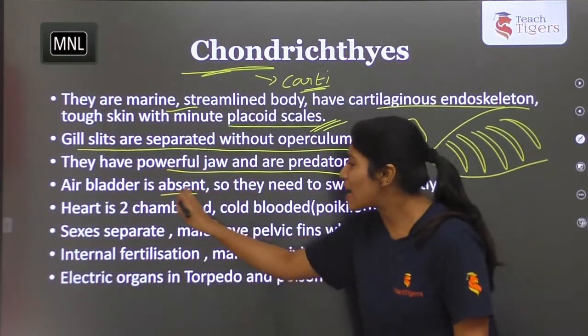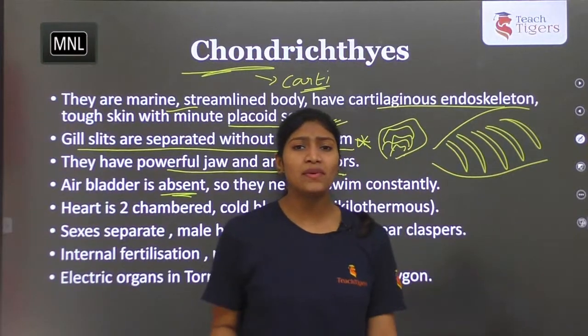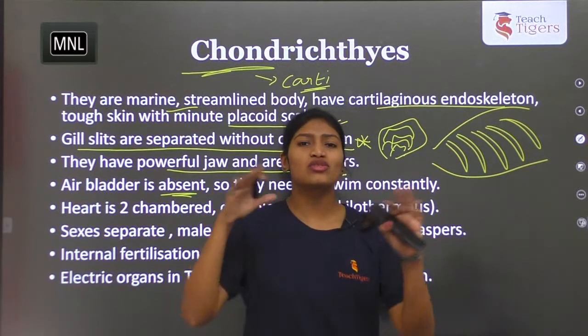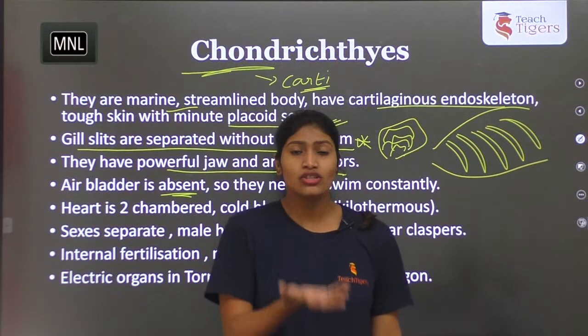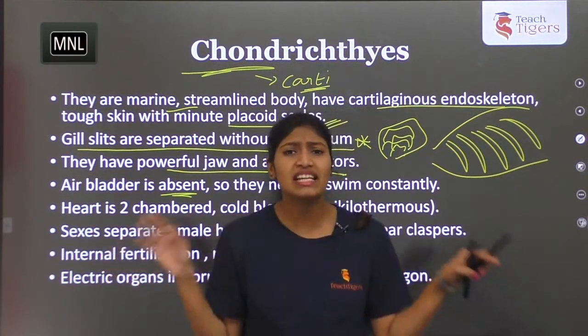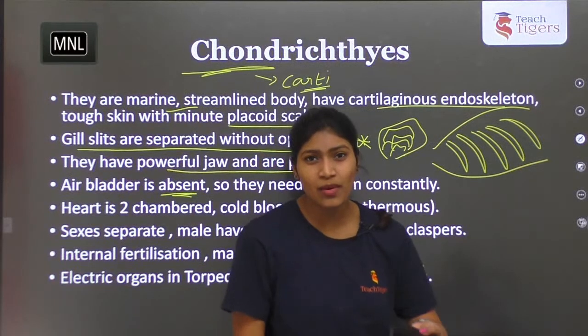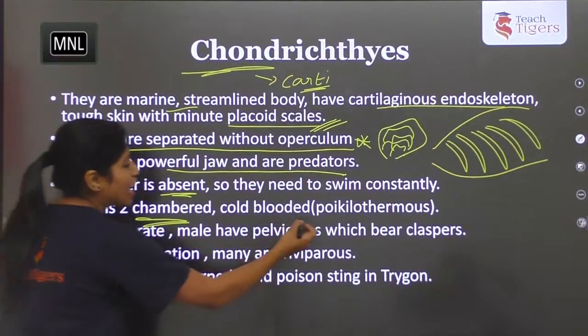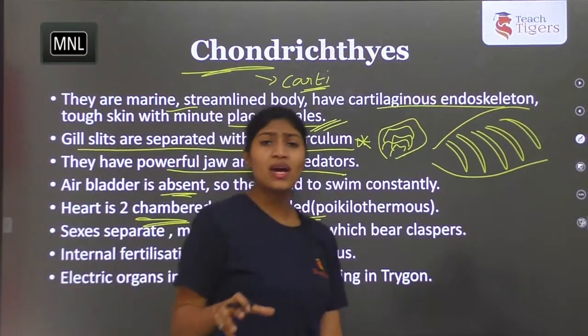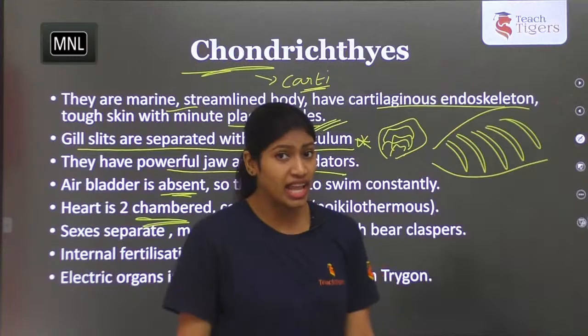So the air bladder is absent. When the air bladder is not there, what happens? The organism has to swim continuously because otherwise they don't have buoyancy. So they cannot float, they have to constantly swim, so a lot of energy is required. Next, the heart is two-chambered and they are poikilotherms, that means cold-blooded organisms.